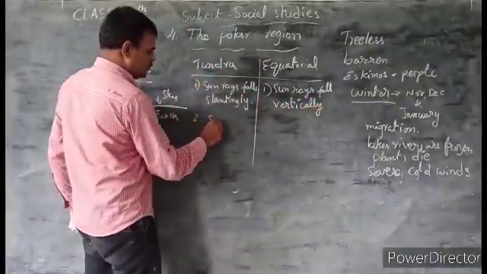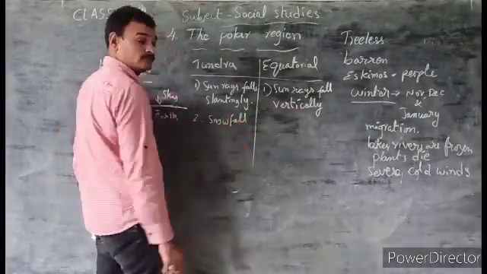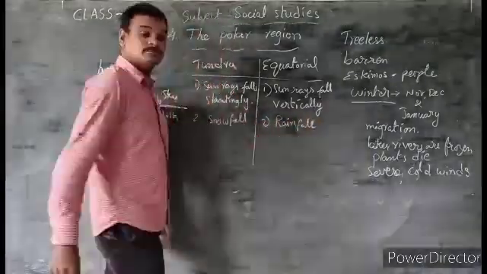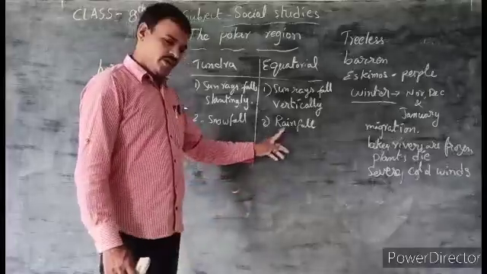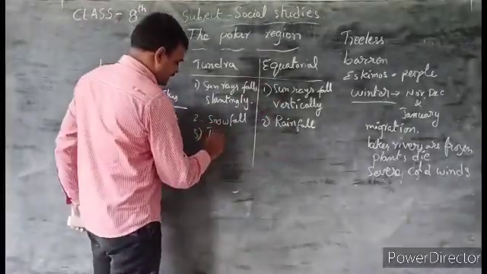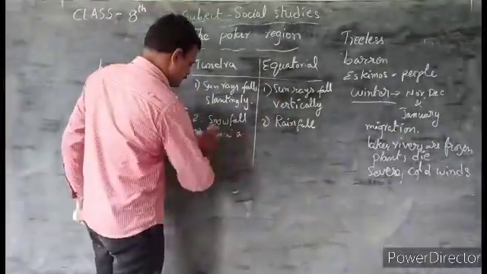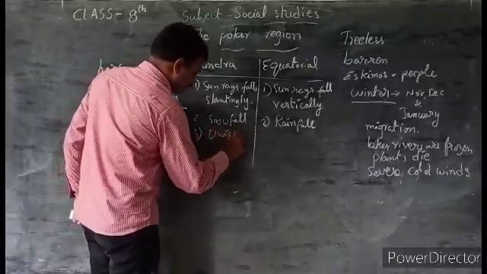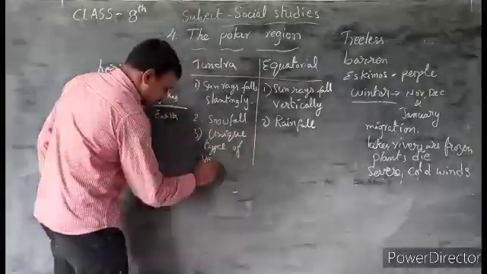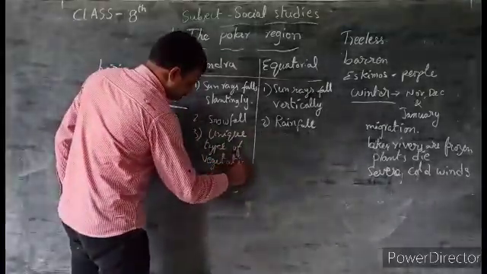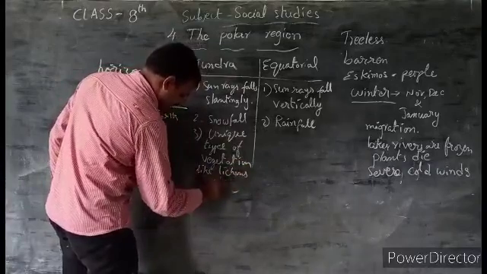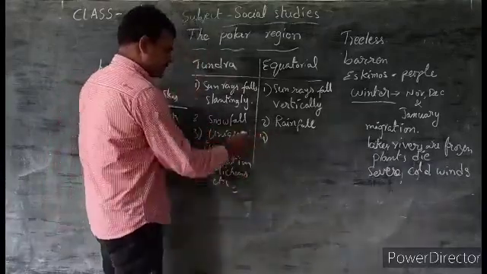Next, here in the tundra there is snowfall. What about the equatorial region? Rainfall mainly. There is rainfall in this region, there is snowfall in this region, and here tundra vegetation, a unique type, a special category of vegetation, is grown, like lichens, etc. and small bushy plants.